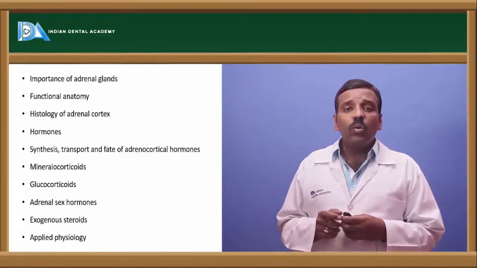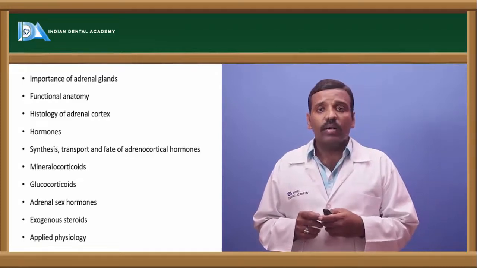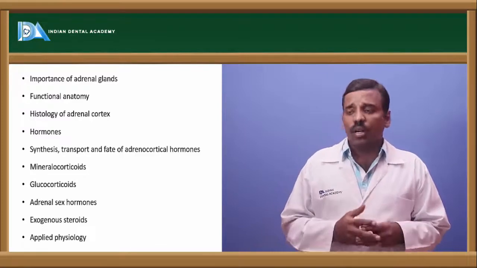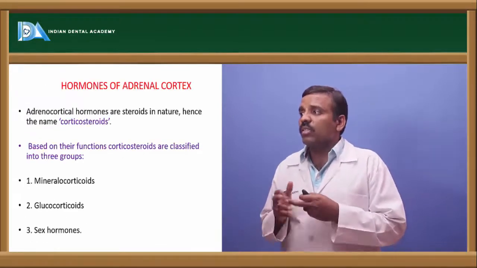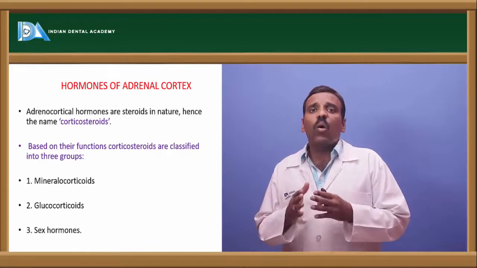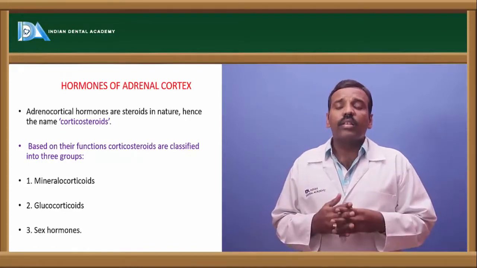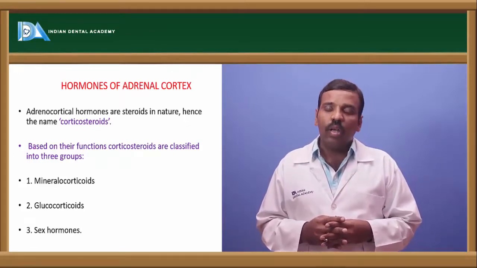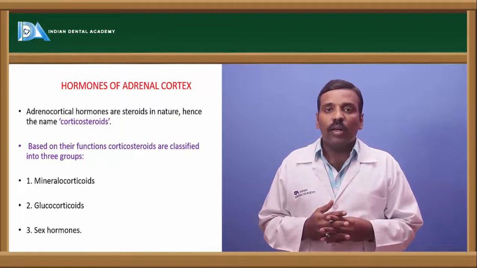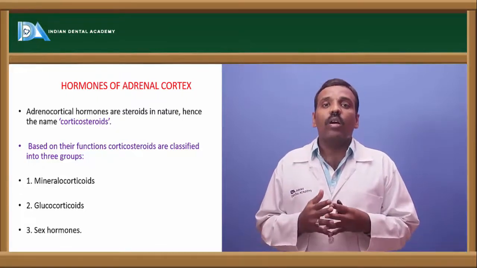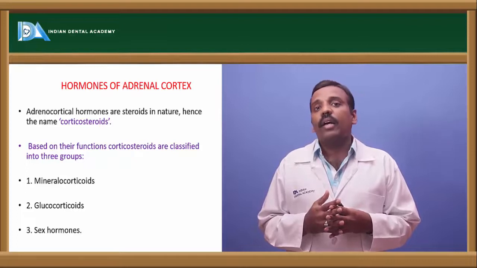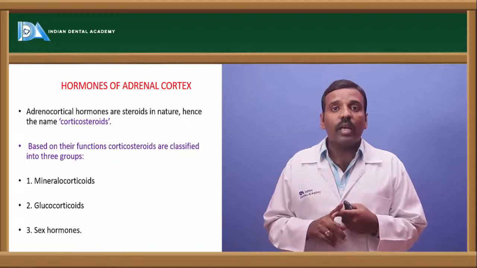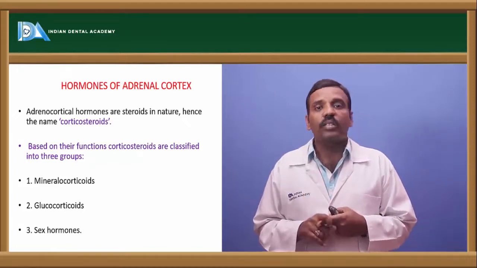Okay, so first come to the corticoids: glucocorticoids, mineralocorticoids and the sex hormones. All of these are steroid hormones. The important hormones here are aldosterone and cortisol. Aldosterone is also called the life-protecting hormone, and cortisol is the life-saving hormone.